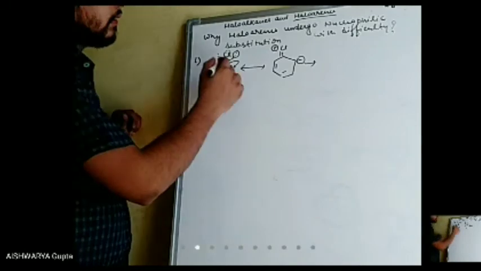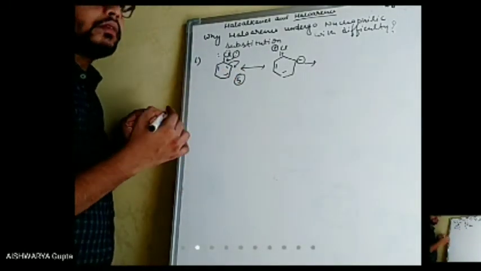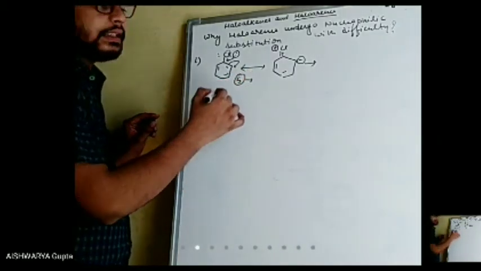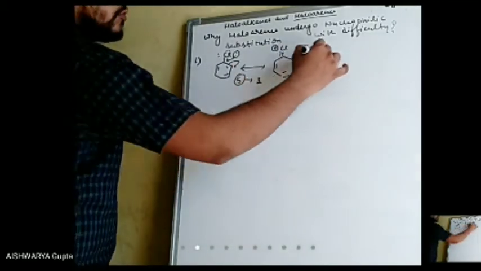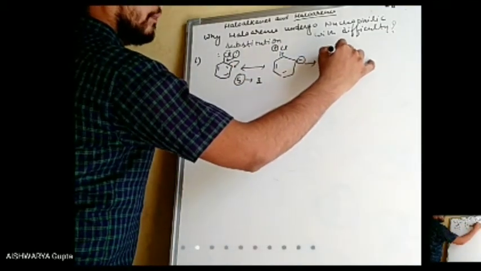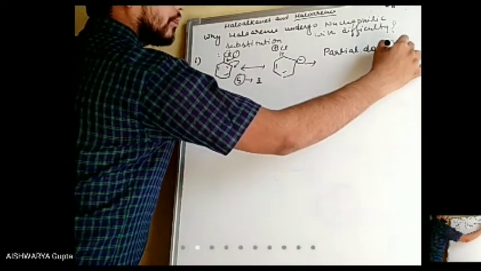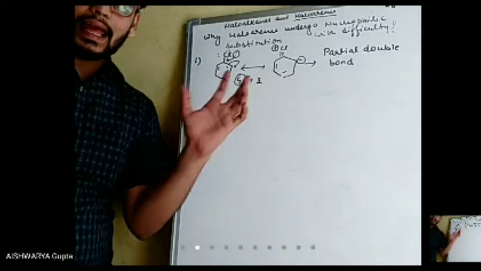It forms a total of 5 resonating structures, and in 3 of these structures it forms a double bond. So the first reason was the partial double bond character between carbon and halogen atom.